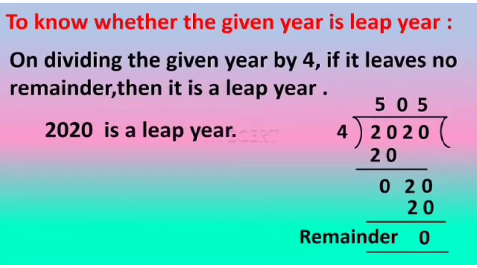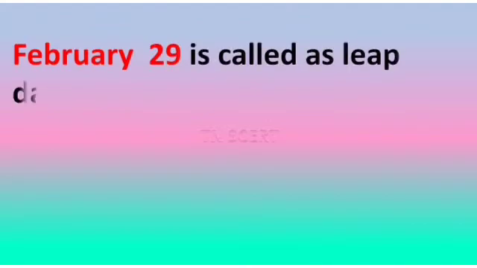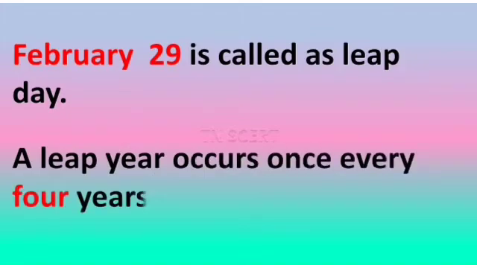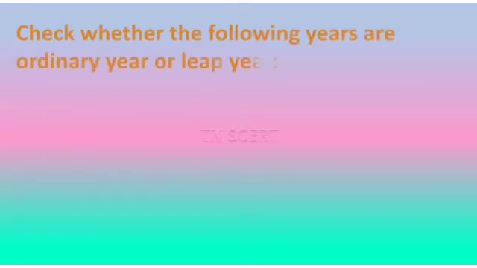Hence 2020 is a leap year. February 29 is called leap day. A leap year occurs once every 4 years. Check whether the following years are ordinary years or leap years.